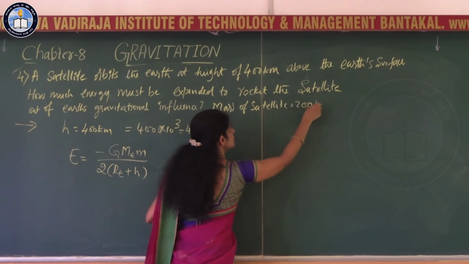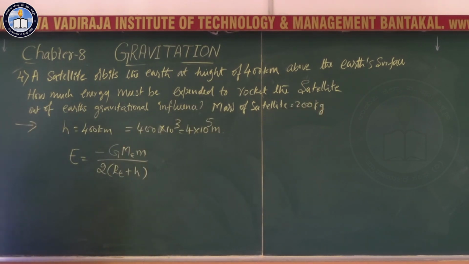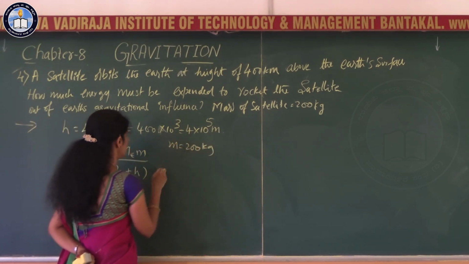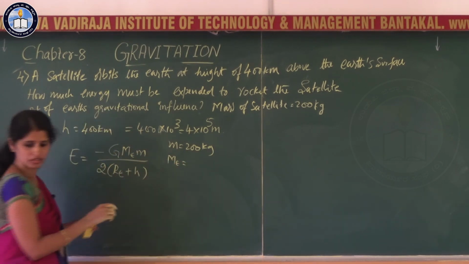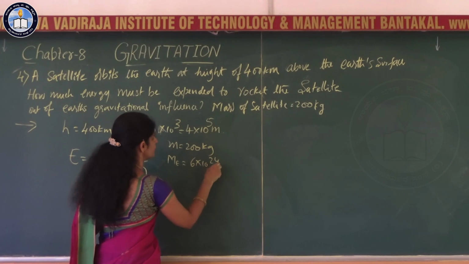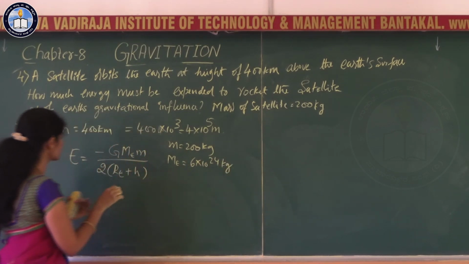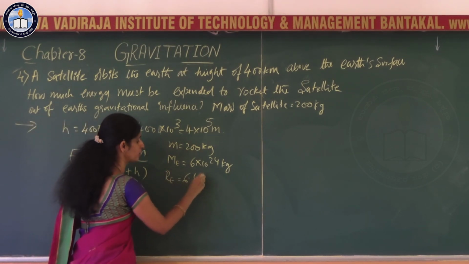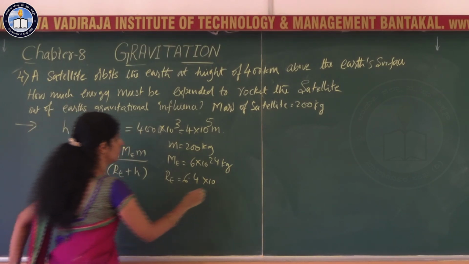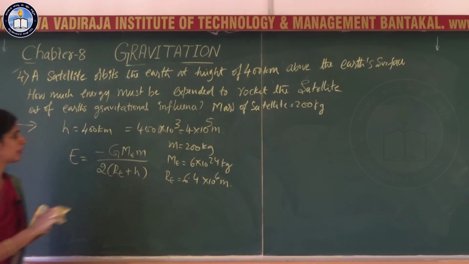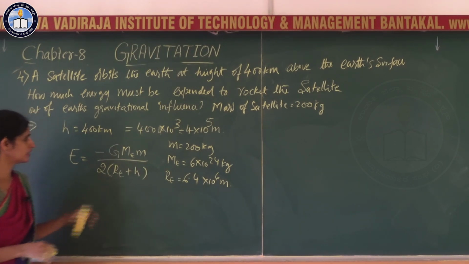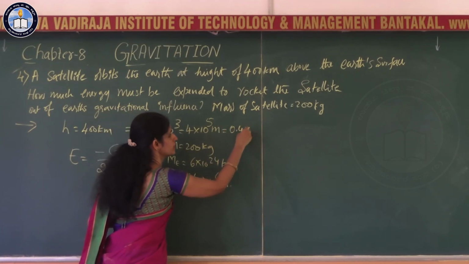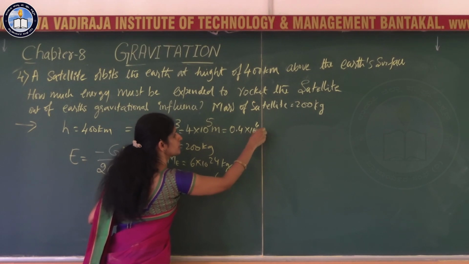The mass of the satellite is 200 kg. So small m is equal to 200 kg, and mass of the earth is 6 into 10 to the power 24 kg, and radius of the earth is known, that is Re is equal to 6.4 into 10 to the power 6 meters. So now substitute the data here. Before substituting, you keep these powers the same. So for that, 6.4 plus 0.4, that is 6.8 into 10 to the power 6 meters.